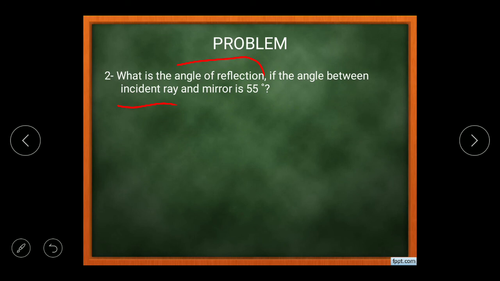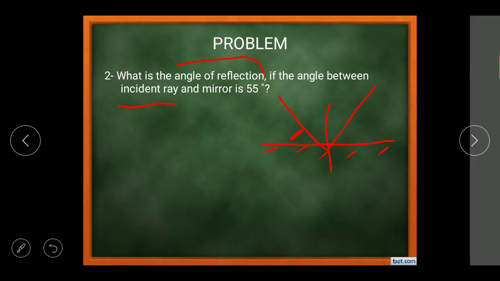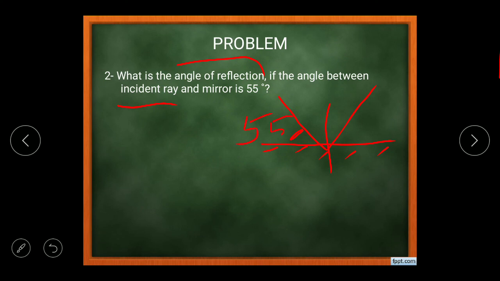So we have a plane mirror with us, and an incident ray is coming, and this is the reflected ray and this is the normal. According to this question, the angle between incident ray and mirror is 55 degrees. So this angle is given as 55, but the angle of incidence is the angle between incident ray and normal. So we don't know this particular angle, which is angle I. This is our requirement.